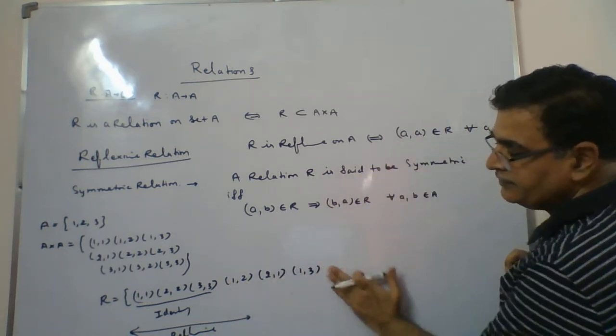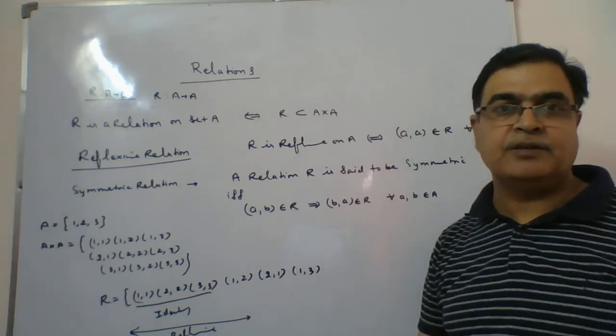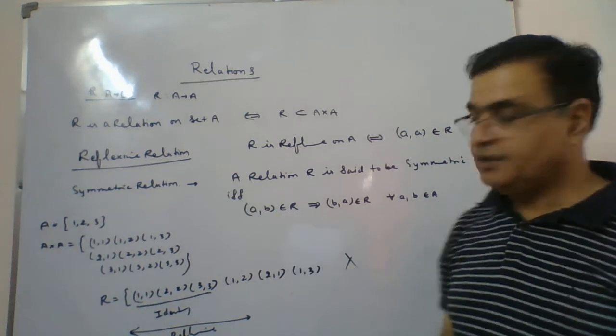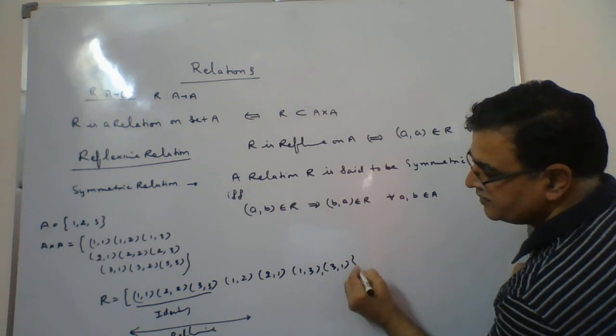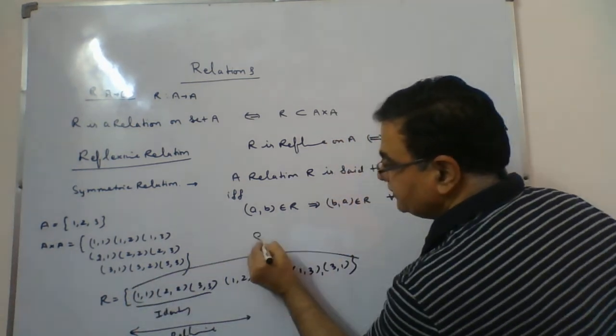By the way, if this is there, then we will say yes, one element has the pair, but the other is not having the pair. Then we will say no, it is not symmetric. If I take 3, 1 here, yes, it will be symmetric. So now this total comes out to be a symmetric relation.